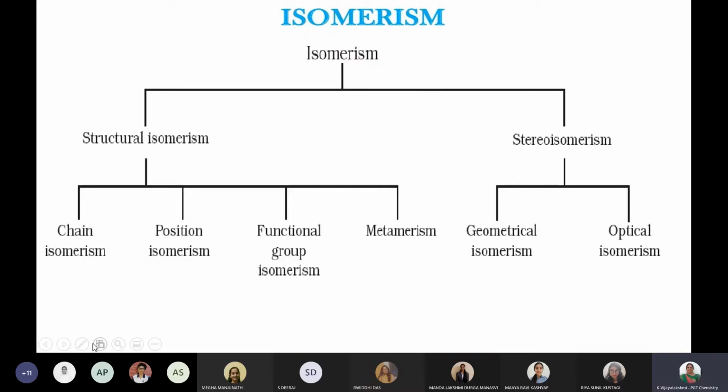Yeah, one second. Yeah, the pen option is there. Suppose, for example, atom A is connected with B, C, D. The same way, one more with the same molecular formula, say A, and it is connected with B, D and C. Now, do you find any difference in these two molecules?